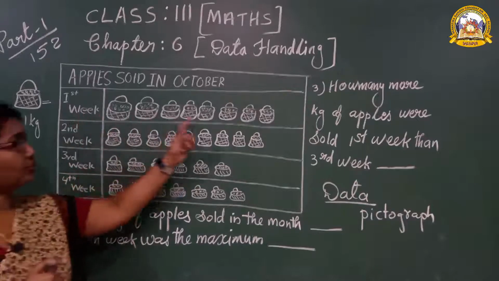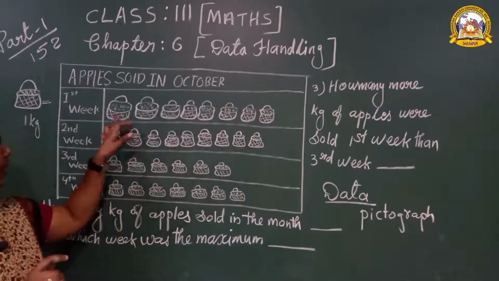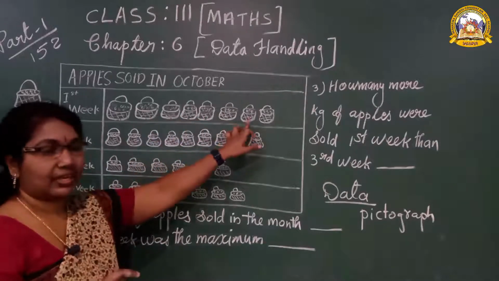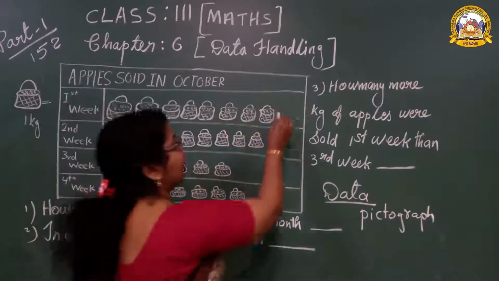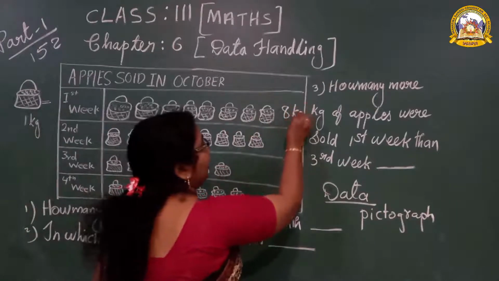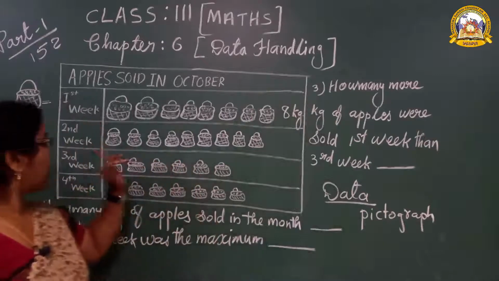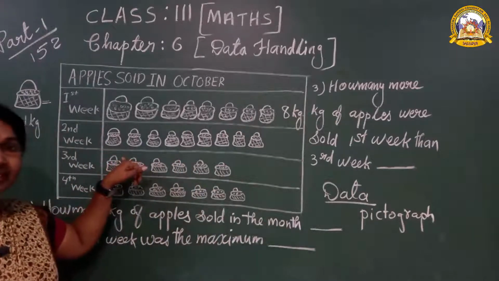Can you say how many kg in the first week? 1, 2, 3, 4, 5, 6, 7, 8. 8 kg apples sold. Sold means selling. In the second week, how many kg?